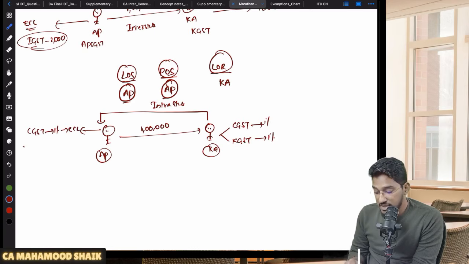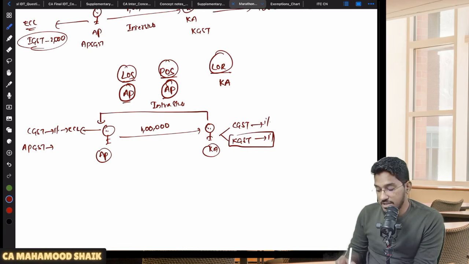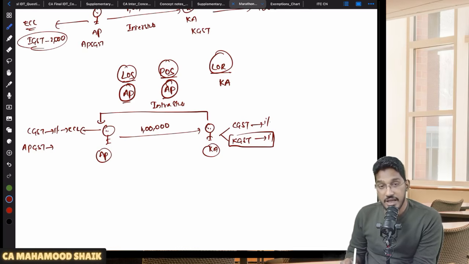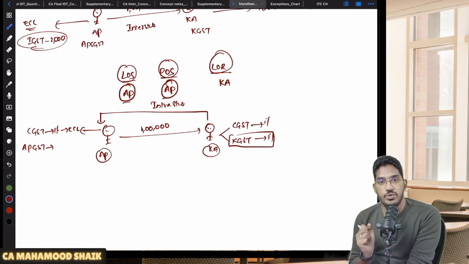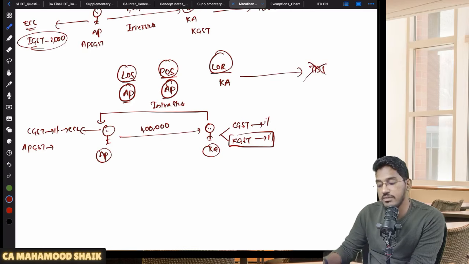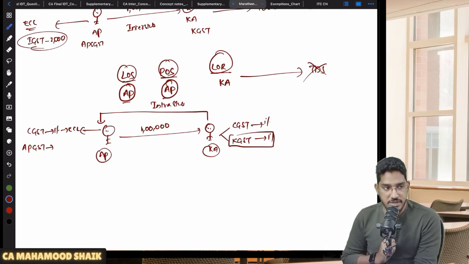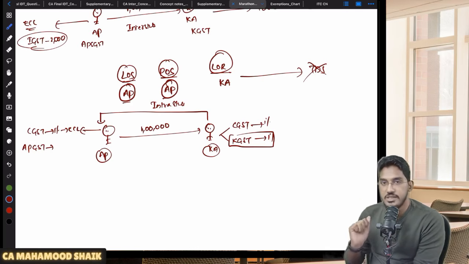But the supplier is registered with the AP government, so AP GST state credit he has to take in the electronic cash ledger. But the recipient would have deducted Karnataka GST. The recipient has deducted Karnataka GST, but the supplier has to claim the credit in the AP GST cash ledger. So do you think the state governments will allow it? No, state governments will not allow it. So this will create a problem. In order to avoid all this headache, they said that in this case, TDS itself will not become applicable, because they don't want fights between the state governments.